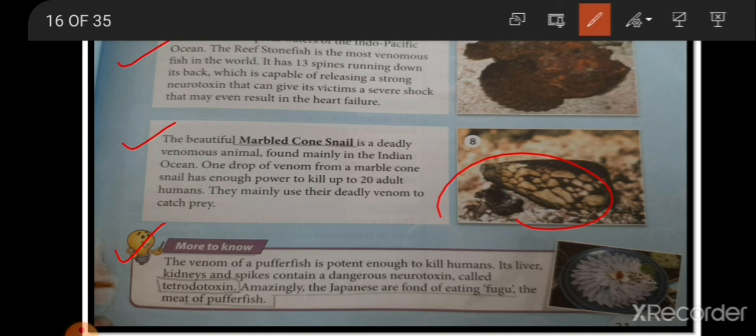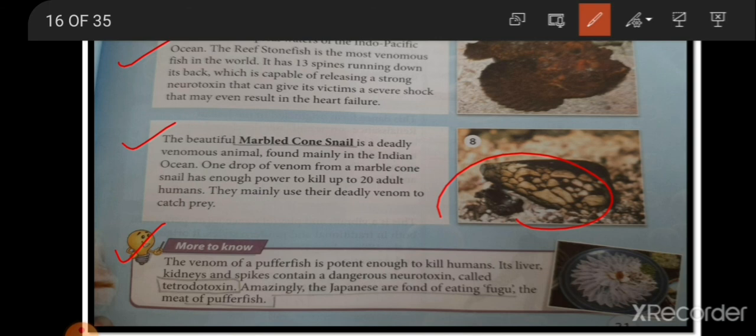A question can be asked like this: which neurotoxin is released by the pufferfish? It is tetrodotoxin. Amazingly, the Japanese are fond of eating the meat of this fish, known as fugu.